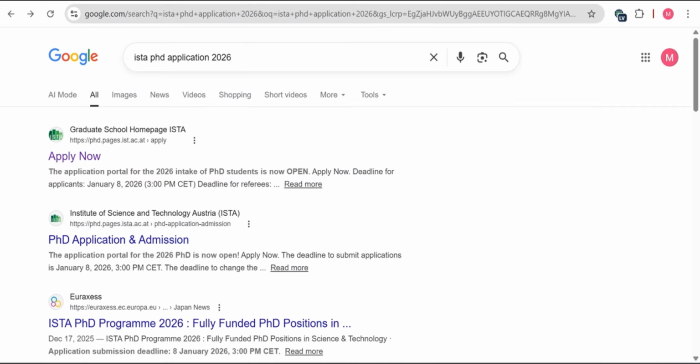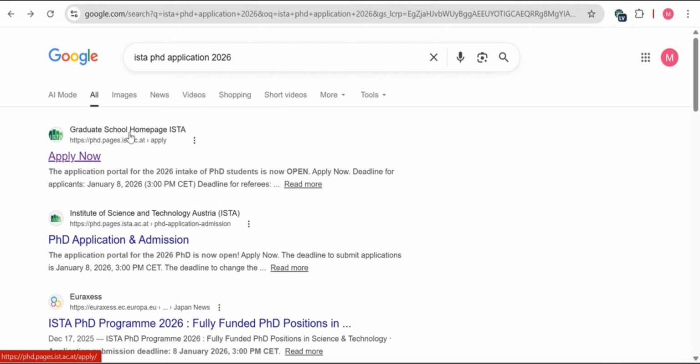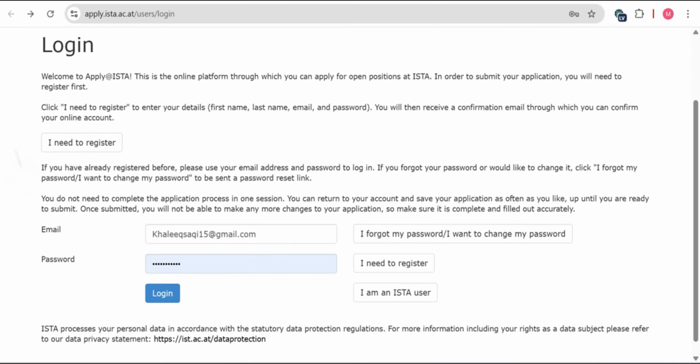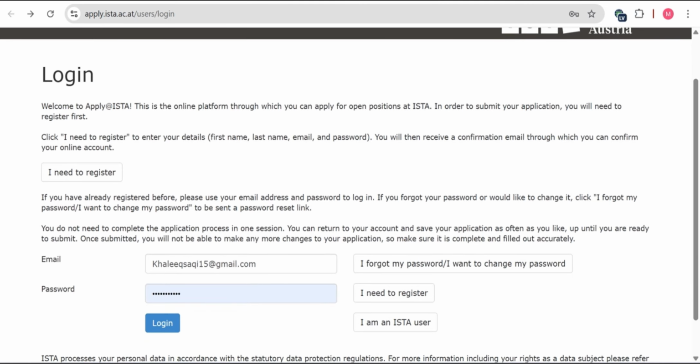how you can apply. First of all, you should write ISTA PhD application 2026 on Google Chrome. Then this interface will open. You have to click on apply now. Okay. Then after that, ISTA main page will open. Okay. So first of all, if you are applying for the first time, then you have to register yourself.